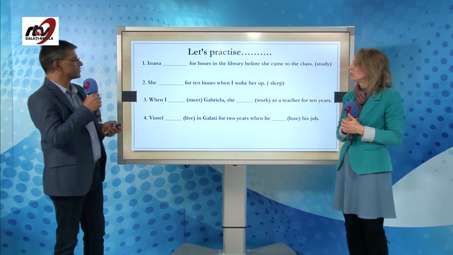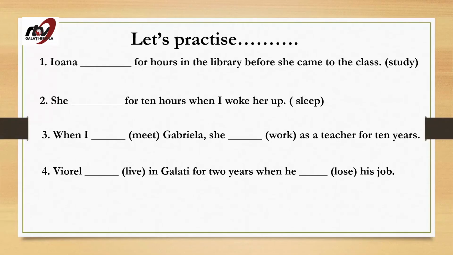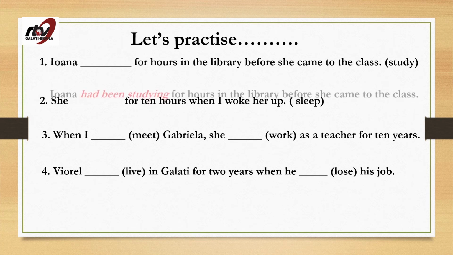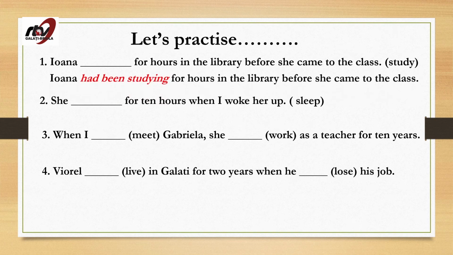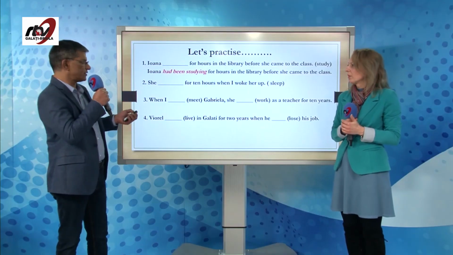The first one: Ivana dash for hours in the library before she came to the class. So this was the last action. Before that, she was doing something for a long time. Let's see what it is. She had been studying for hours in the library before she came to the class. Very good.